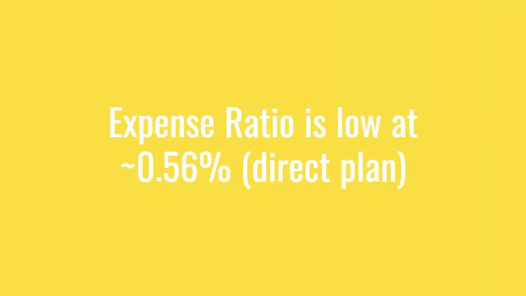Like other mutual funds from the house of Quant, the expense ratio of this fund is around 0.56% for a direct plan. If you look at this 0.56%, it's very cheap when you compare it with the other sectoral funds that we have seen so far, whose expense ratio is generally in the range of 1%. But for this fund, and also for other quant mutual funds, expense ratios are generally lower. Also, this fund has no entry or exit load involved, which makes it further attractive for investors. So yes, the charges involved are very low when we compare them to its other peers that are trading in the market currently.